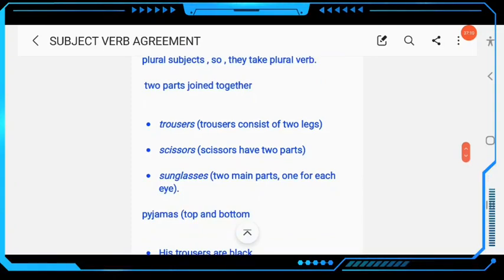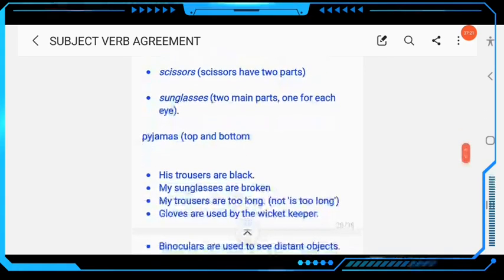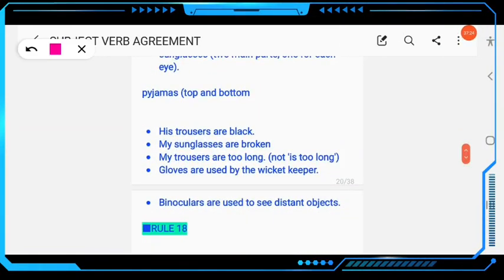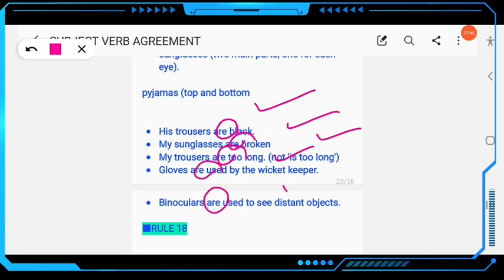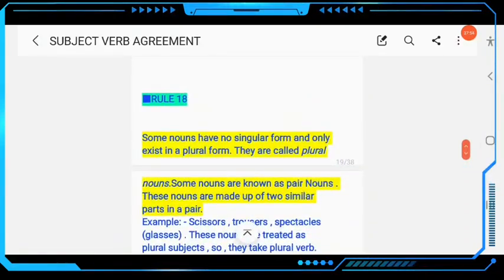You know, two parts joined together. Trousers, two legs. Scissors, two parts. Sunglasses, two main parts. Pajamas, top and bottom, okay. So here, "His trousers are black", okay, "are". If the sentence is written as "a pair of trousers", "a pair of sunglasses", "a pair of gloves", then the verb must be singular, okay. His trousers are black, my sunglasses are broken, my trousers are, not "is", okay. Gloves are, binoculars are. Clear? So this is rule number 18.